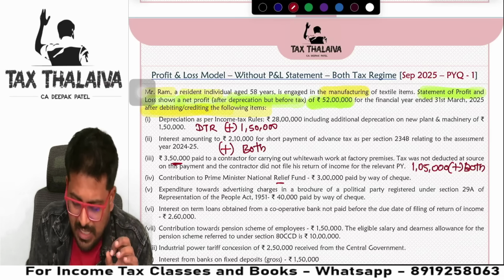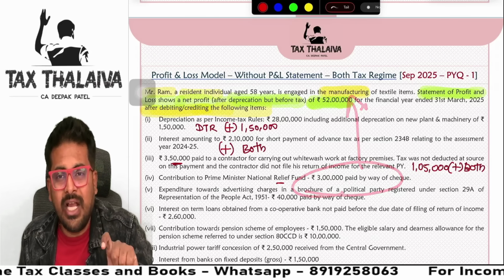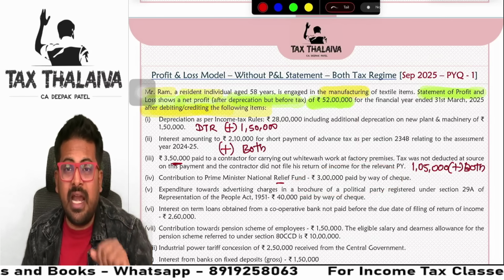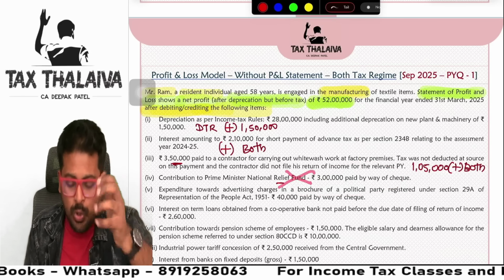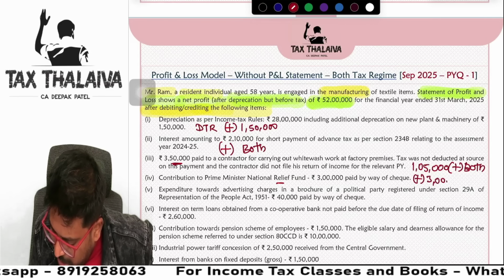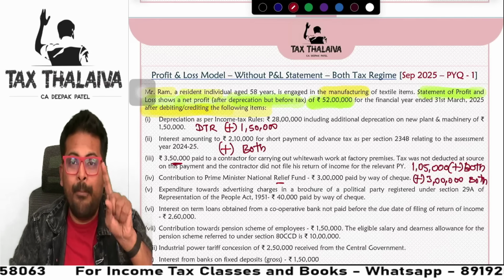Guys, this expenditure you claimed it in the P&L account. This is actually a deduction under Chapter VI-A, Section 80G, 100% unlimited category. You cannot claim it in the P&L account. So you will add back 3 lakhs under both the tax regimes.